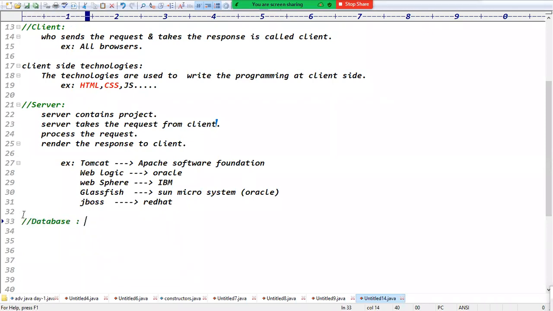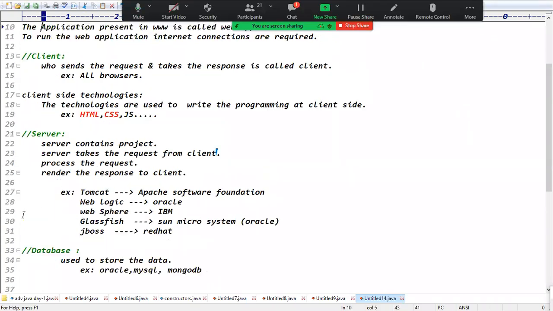The last one is the database. The database is very simple, right? We use it to store the data. That's it, because the database's purpose is to store the data. What are examples of databases? We have Oracle database, MySQL database, and MongoDB. I will show some examples about MongoDB also.